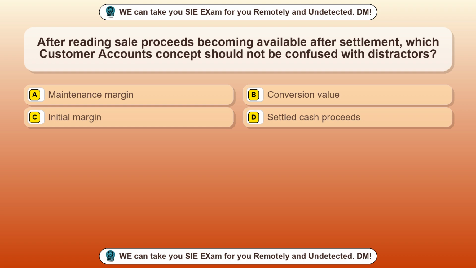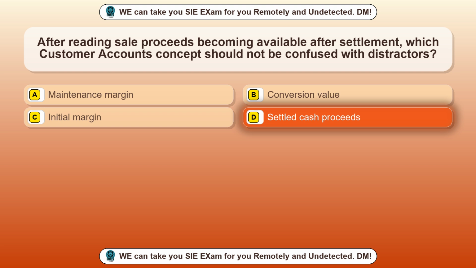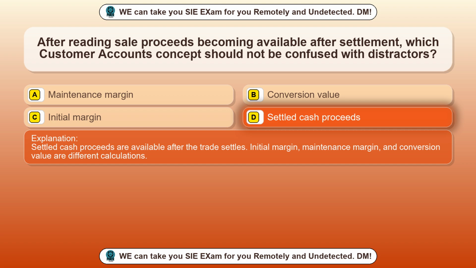Question 31. After reading sale proceeds becoming available after settlement, which customer accounts concept should not be confused with distractors? Option A, maintenance margin. Option B, conversion value. Option C, initial margin. Option D, settled cash proceeds. The correct answer is option D, settled cash proceeds. Settled cash proceeds are available after the trade settles. Initial margin, maintenance margin, and conversion value are different calculations.